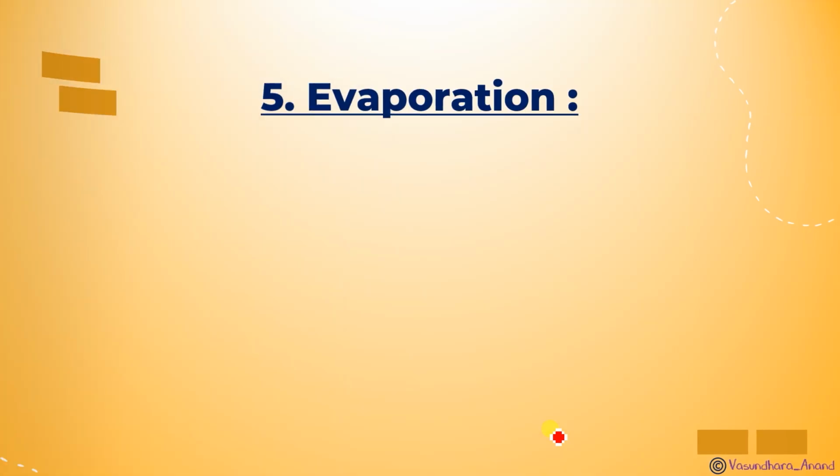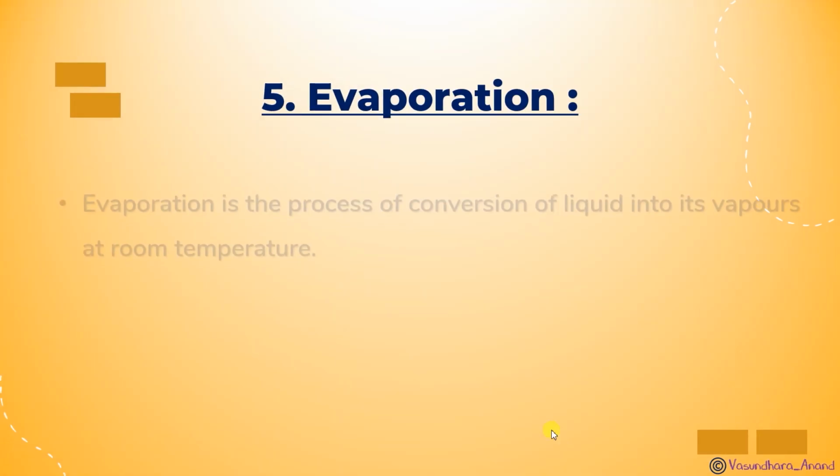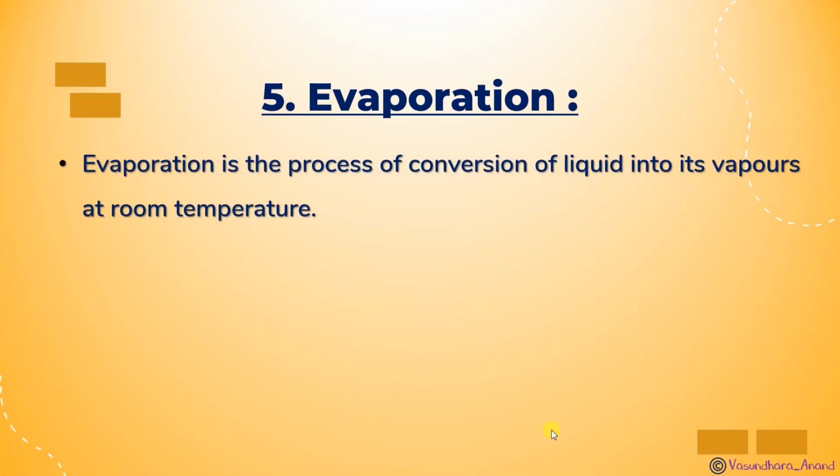Now the next property is evaporation. Evaporation, we know that liquid has a tendency to evaporate. Evaporation is the process of conversion of liquid into its vapor state at room temperature, or we can say below its boiling point. Okay, below the boiling point of any liquid, the process of conversion of that liquid into vapor is called evaporation.